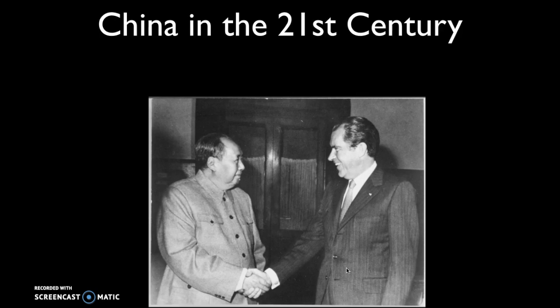Towards the end of the Cultural Revolution, Mao becomes a little bit upset with the Soviet Union. And so in order to make the Soviets jealous, one of the things Mao does is he meets with the United States and Richard Nixon. And the background for this is that the United States and the Communist Chinese had begun diplomatic relations by playing the game of ping pong together. There was ping pong diplomacy, which established relations between the United States and China again.